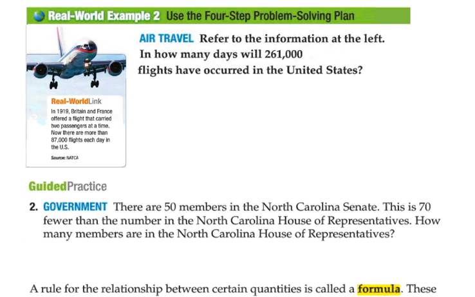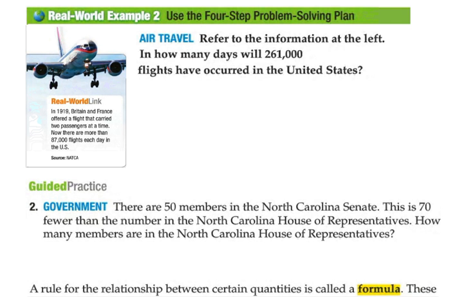So here we go, real world example 2. We're supposed to look at this air travel, refer to the information at the left, and how many days will 261,000 flights have occurred in the United States? Well, it says in 1919, Britain and France offered a flight that carried 2 passengers at a time. Now, there are more than 87,000 flights each day in the United States. So, it says, refer to this information, how many days will 261,000 flights have occurred in the United States?